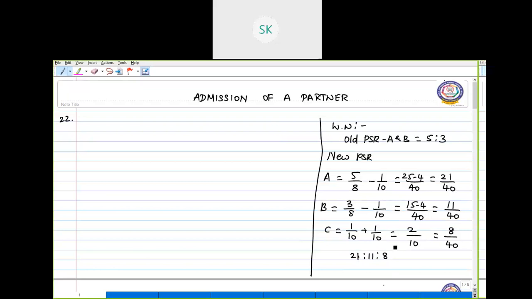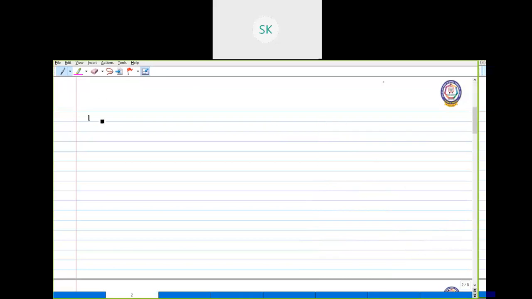Okay. So the sacrifice made by A and B is, we'll continue the working notes in the next page. So now we are going to find out the sacrifice of A and B. It is directly given in the question that A sacrifices 1 by 10 and B is sacrificing 1 by 10. So their sacrificing ratio is 1:1.